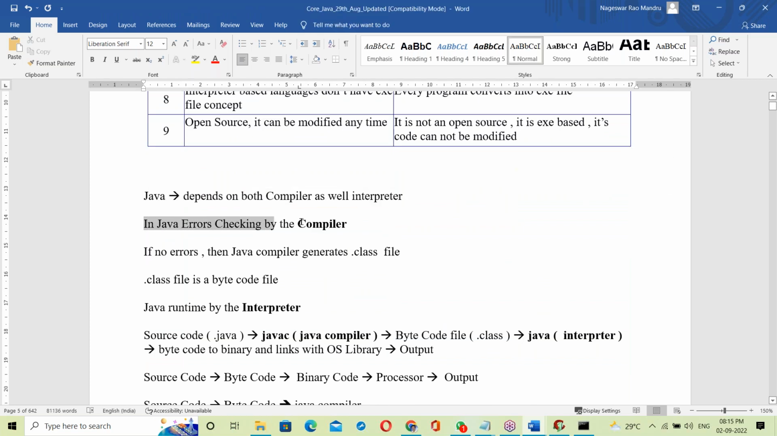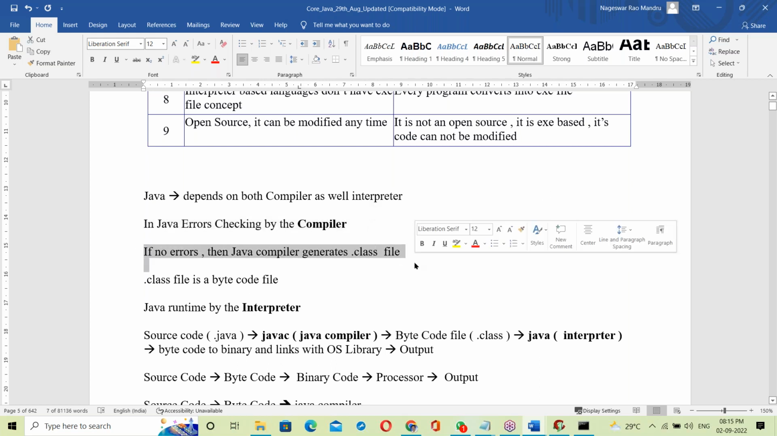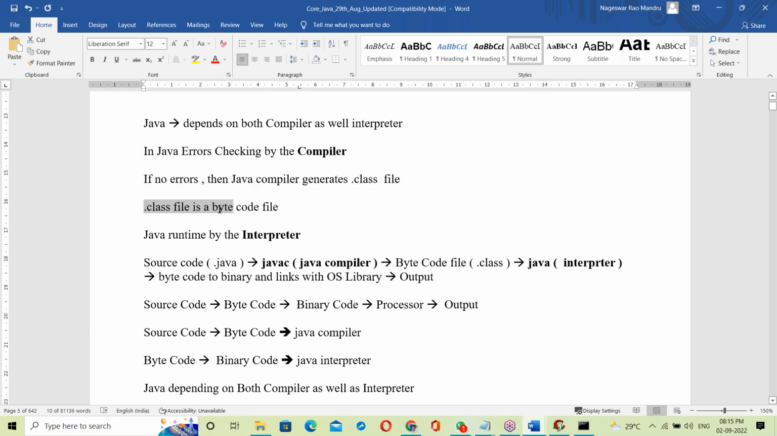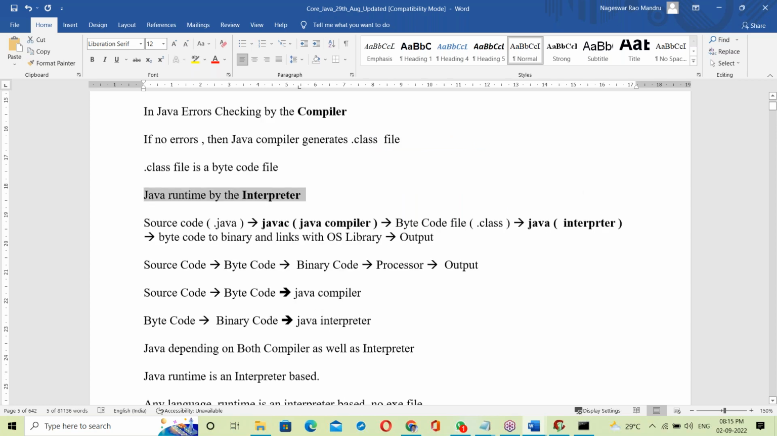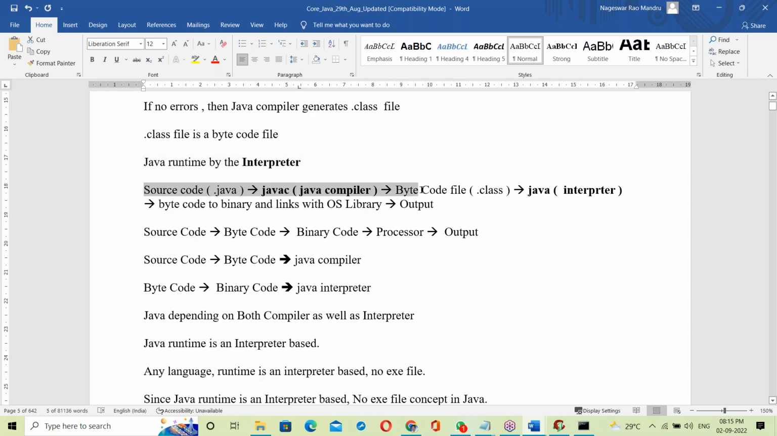Java errors are checked by the compiler. If no errors, the Java compiler generates a dot class file. A dot class file is a bytecode file. Java runtime is by the interpreter. Error checking by the compiler, runtime by the interpreter. These are the steps: source code, bytecode, binary code, then output. Source code to bytecode by the compiler, bytecode to binary code by the interpreter.